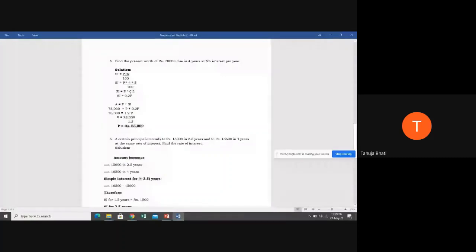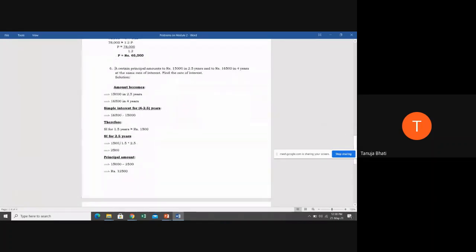So students, depending upon the information given in the problem, you have to place it in such a way that it derives the solution. Like in this particular problem, there was no simple interest amount given and no present value amount given, but you have to substitute in such a way that you come to the final answer. So did everyone understand problem number 5? Yes, ma'am. Okay. Now problem number 6.